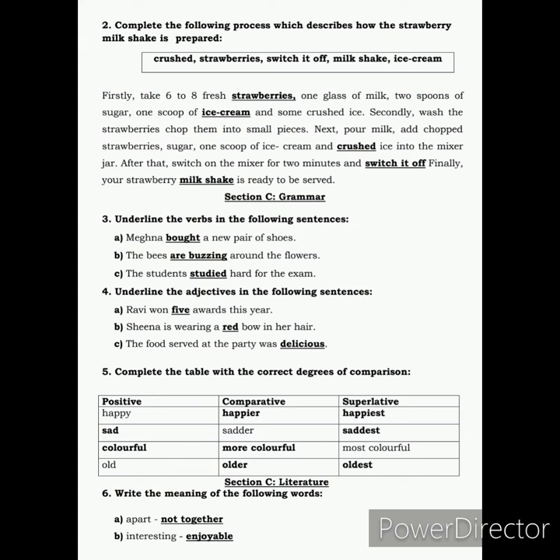Now, the food served at the party was delicious. So if we ask a question, how was the food? So we get the answer delicious. So the word delicious is the adjective, right?